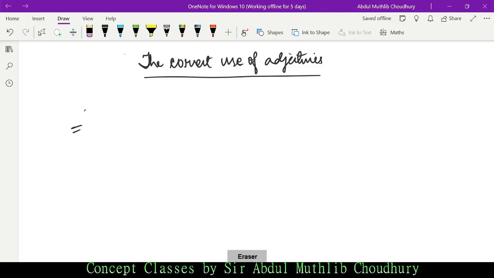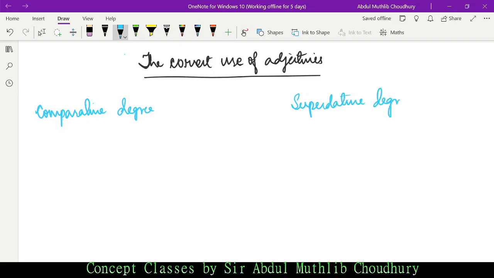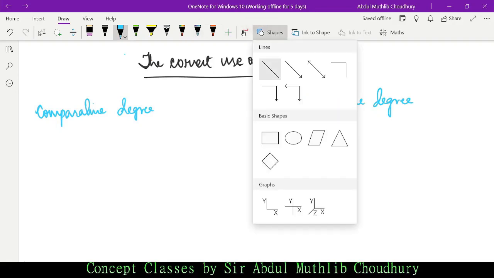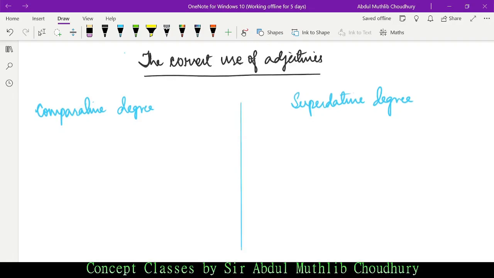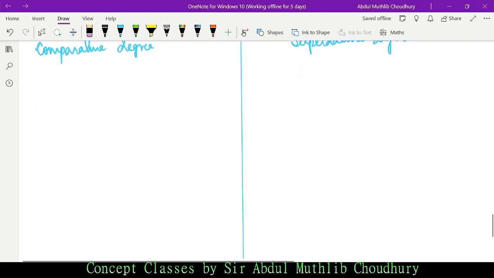Today I shall first start with the bifurcation between comparative degree and superlative degree. We shall learn about the usage of adjectives under these two heads. Before you proceed any further, make sure you watch the previous video on adjectives to gain conceptual clarity on this topic.